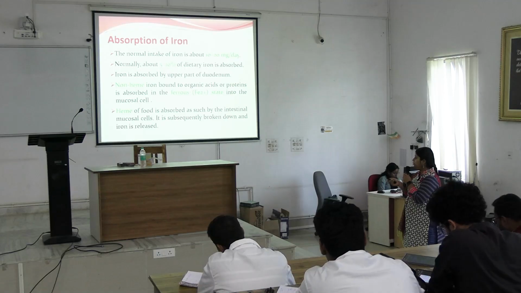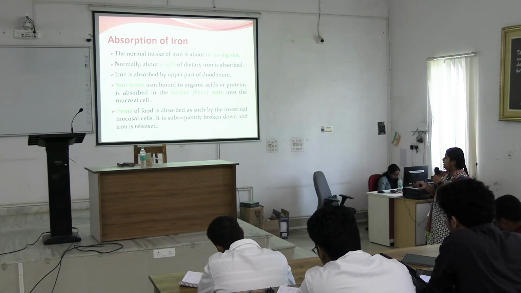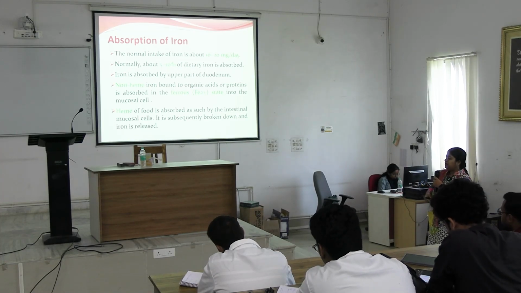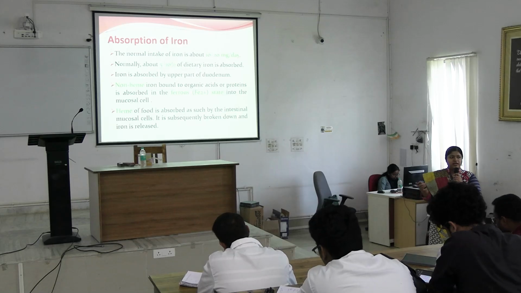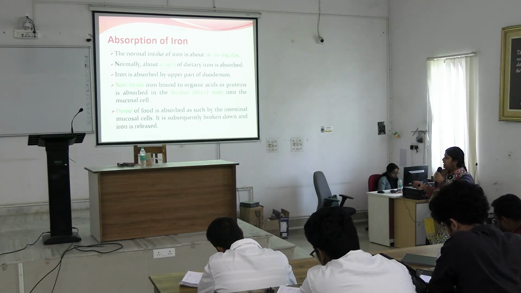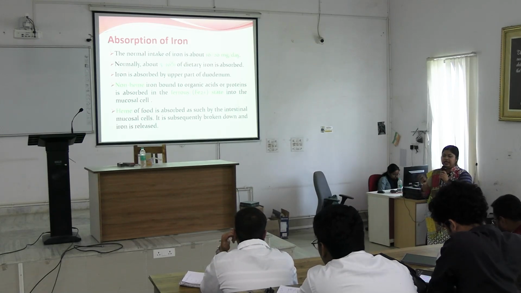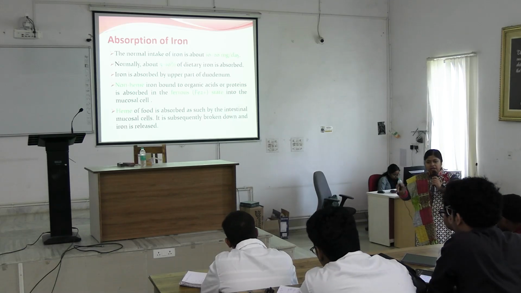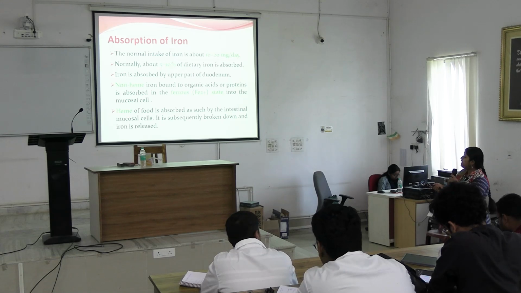Plant irons, plant foods, and heme of the food is absorbed as it is by intestinal mucosal cells, and then it is broken down and iron is released. So what it is saying, non-heme iron will be converted into ferrous state before getting absorbed, whereas heme is absorbed as it is, and in the mucosal cell heme will be broken down into hemoglobin and other part. Is it clear?